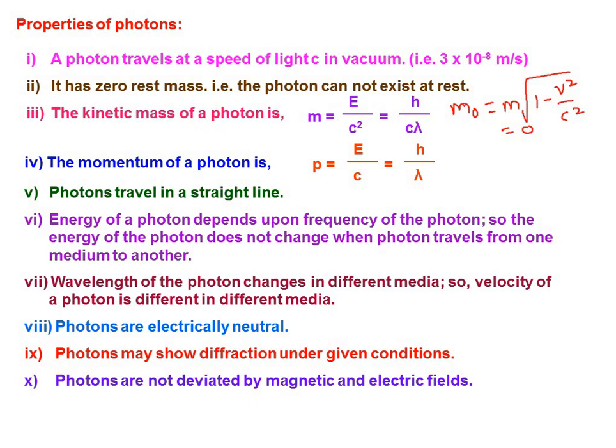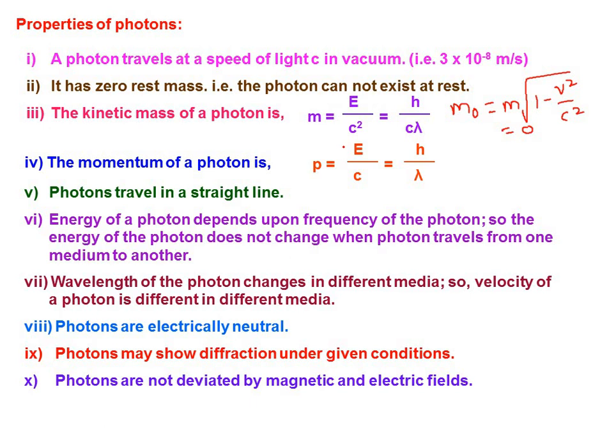m naught is the rest mass. This is the formula for rest mass, while m is nothing but the mass of the particular particle when it is in motion. So m naught is the rest mass. Have we got that? Clear, right? Okay. Now the kinetic mass of the photon, of course, from this m, which is nothing but E by